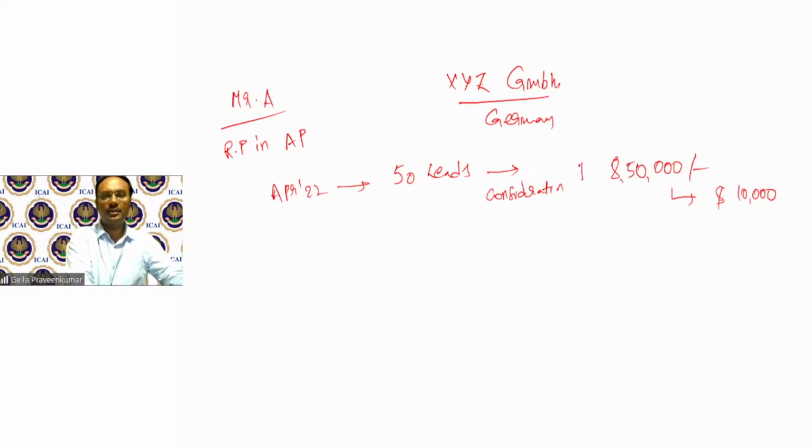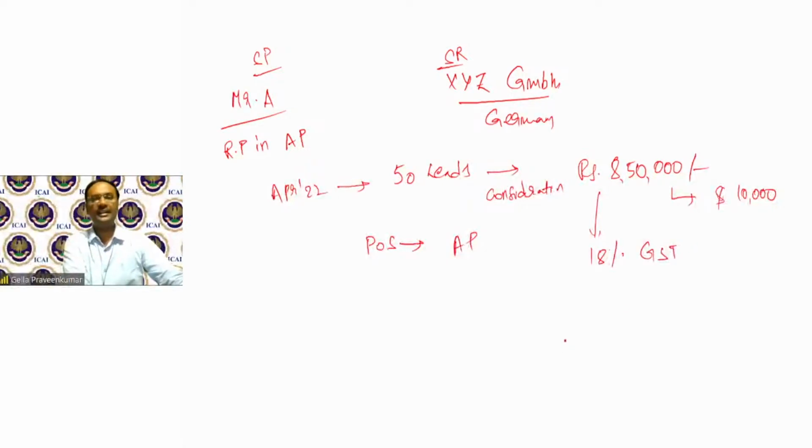8,50,000 rupees. So here, service provider is in India. Service recipient is outside India. Place of supply happens to be AP. Because the place of supply happens to be AP, it's not an export. Now, what is the fate of Mr. A? A has to charge 18% GST.